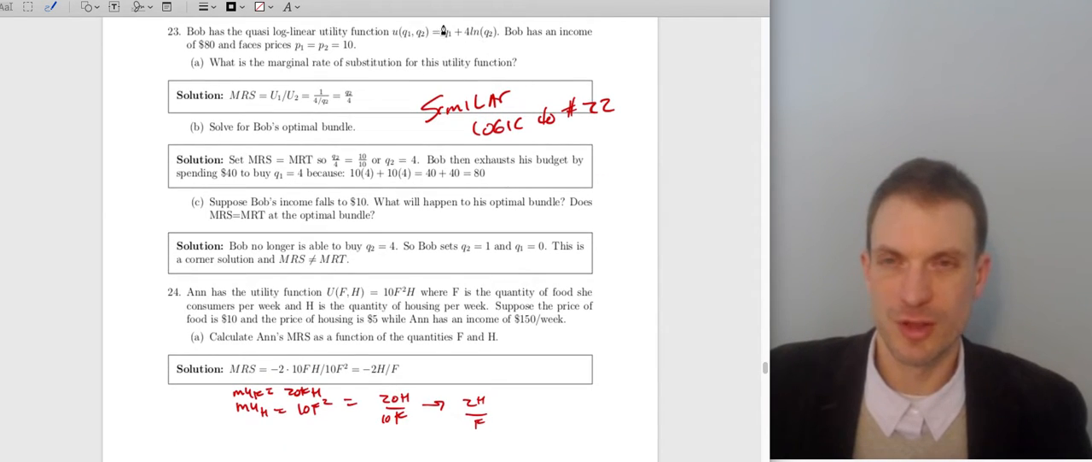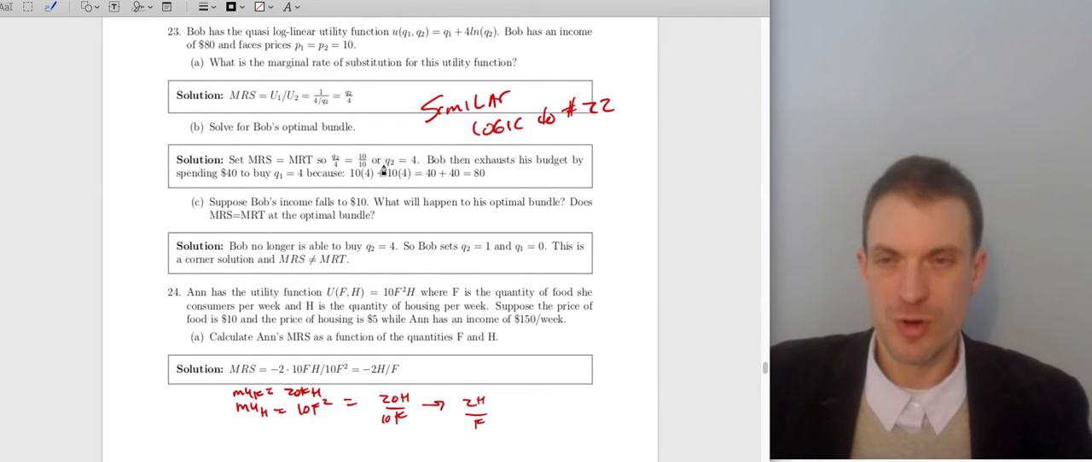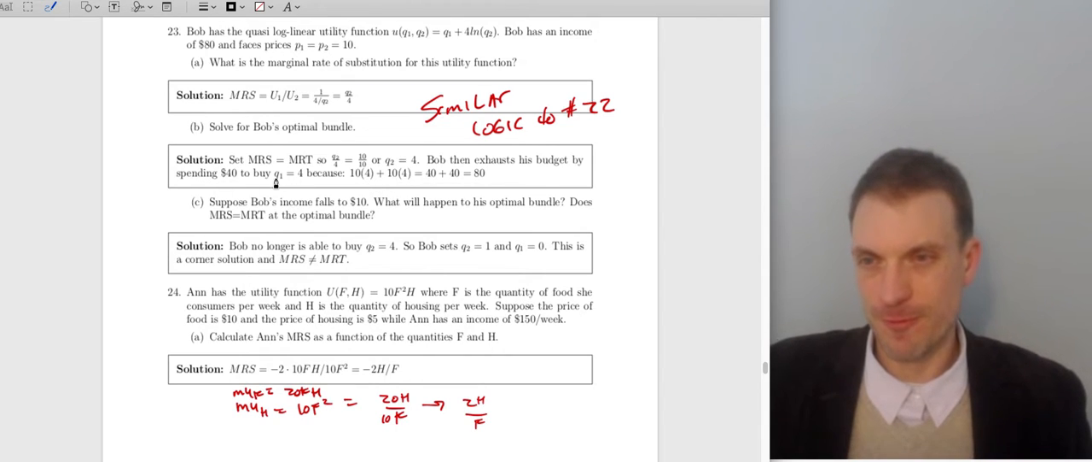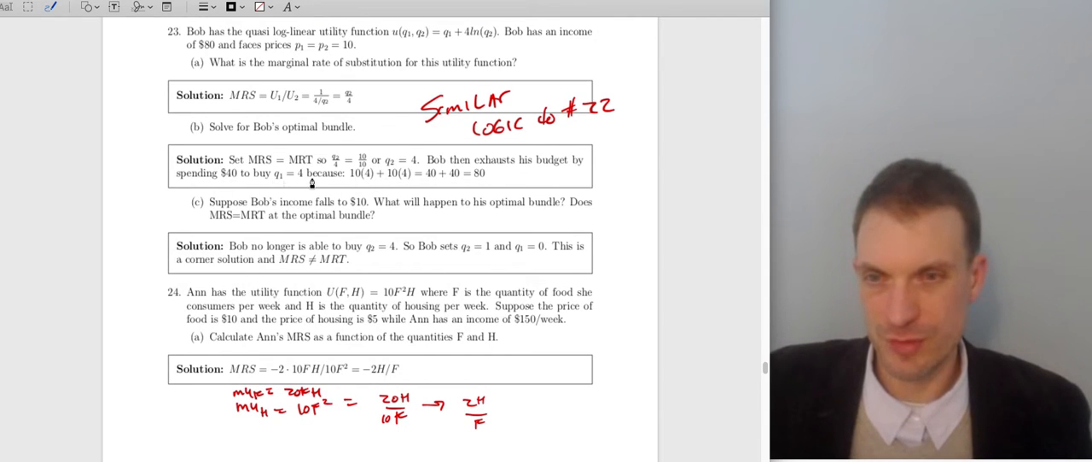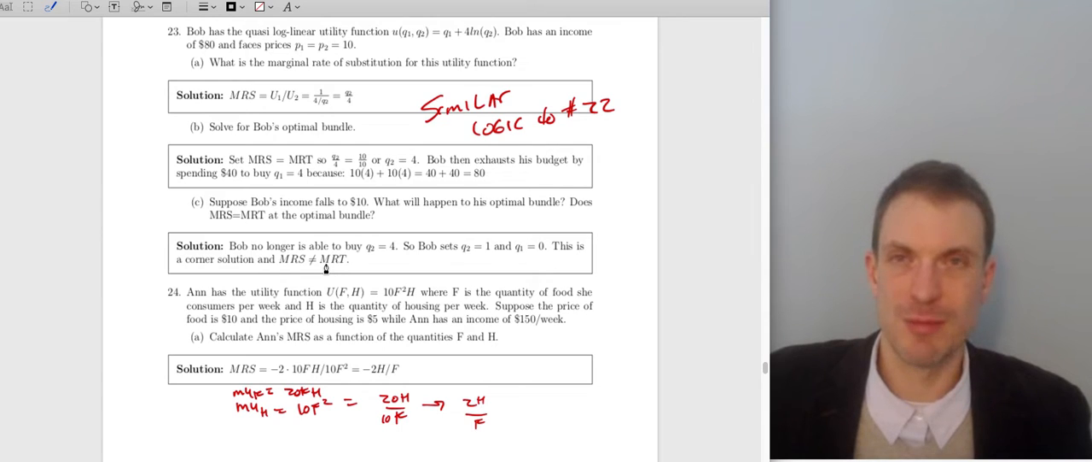Suppose Bob has quasi-linear utility. Now the coefficient is 4 and the prices are equal to each other, they're 10. Income is 80. What happens? Well, here's the MRS, for the same reason as above. He's going to want to consume 4 units of good 2, exhaust the budget, and so he'll buy 4 units of good 2 and 4 units of good 1. Suppose Bob's income falls to $10. What happens to Bob's optimal bundle? Again, Bob can't afford 4 units of good 2, so Bob's going to buy 1 unit of good 2 and no good 1. And this is a corner solution, same logic as above.